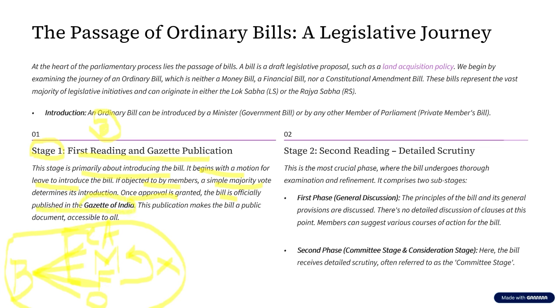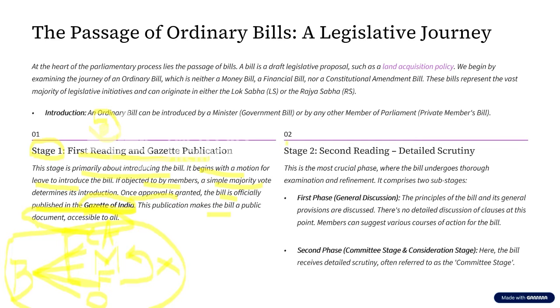Now, why is it published in the Gazette of India? The reason is simple. This publication makes the bill a public document accessible to all. For example, you might read some important provisions about certain bills that are brought. They might not be acts, they might still be bills, but you get a chance to read them. Why? Because they are present in the Gazette of India. This is the first stage of the bill.